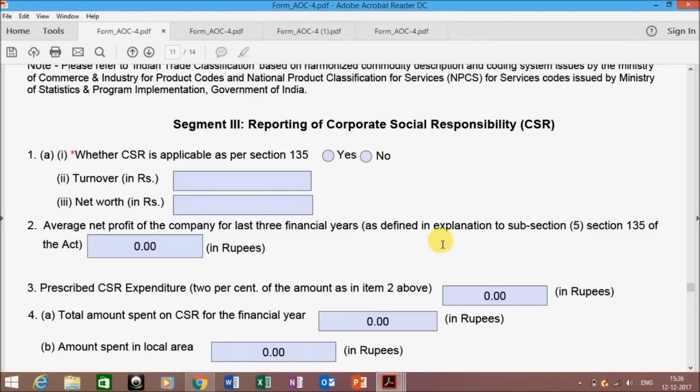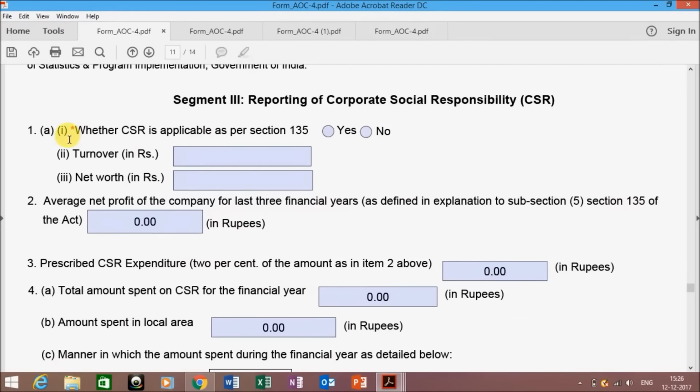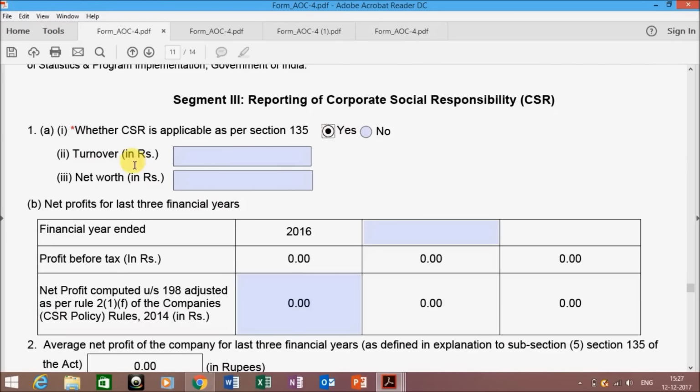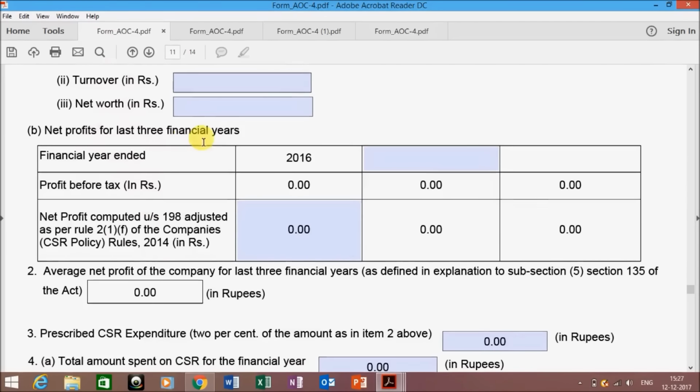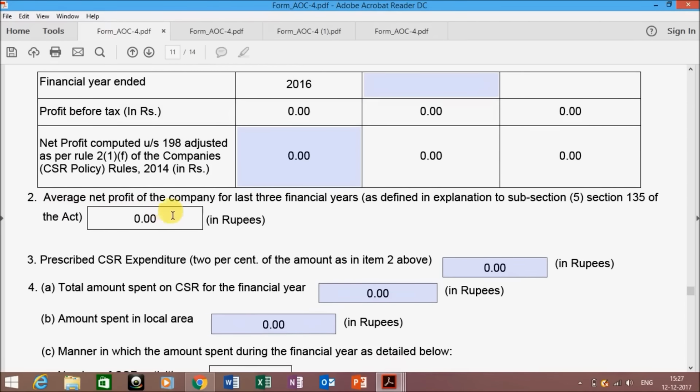Next is the CSR reporting. If your company is having CSR applicability, click on the yes button. Turnover and net worth will be auto calculated. Net profit of the last financial years has to be entered over here, that is 16, 15 and 14. Profit before tax and the net profit as per section 198. Average net profit for the last 3 financial years will be auto calculated from the information given above table.